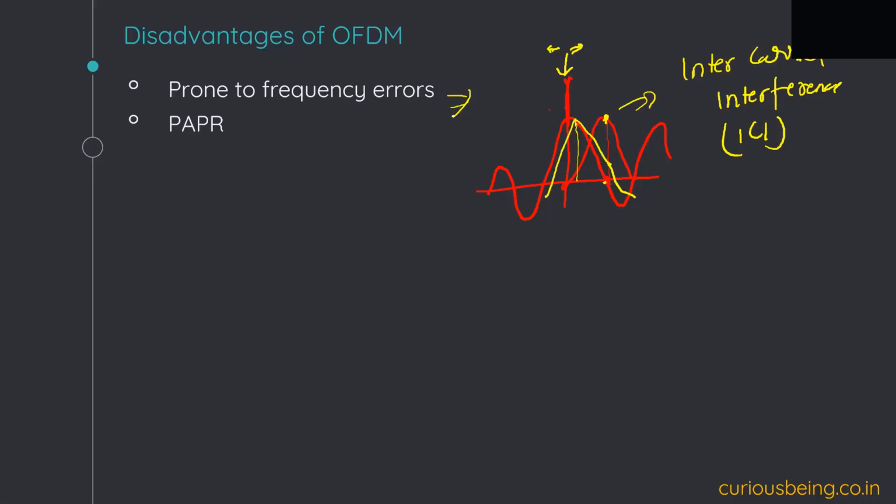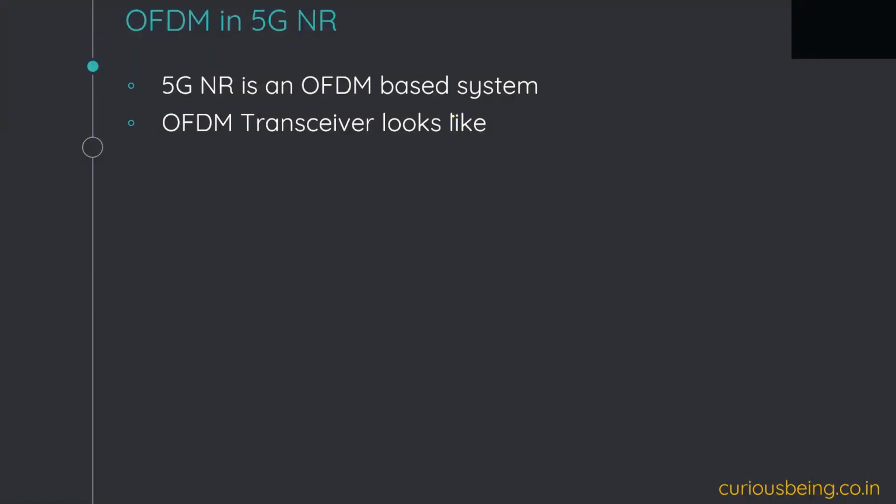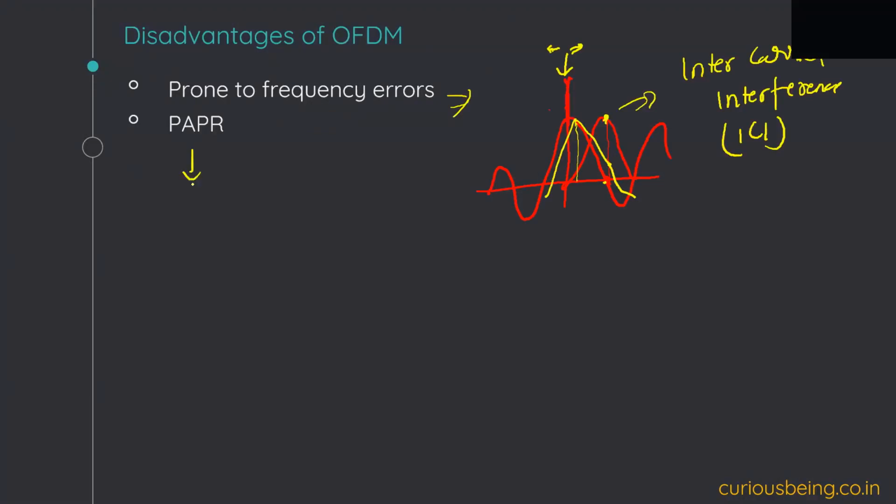Now, what about PAPR? PAPR is peak to average power ratio. I will leave this as an exercise for all of you: start with the IFFT equation, calculate the peak power, and from that calculate the average power.